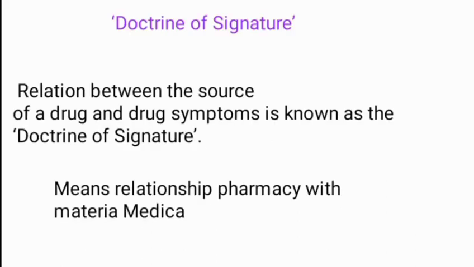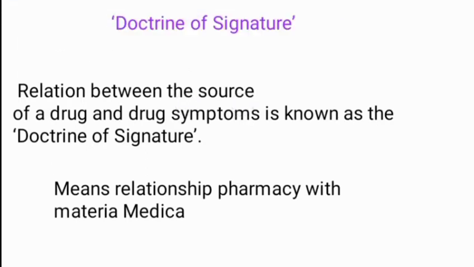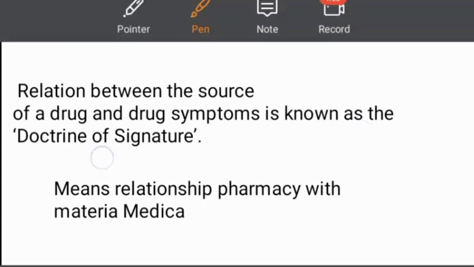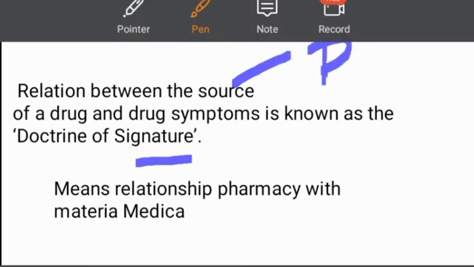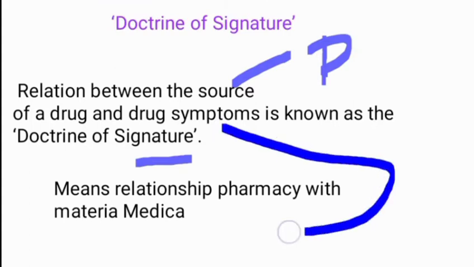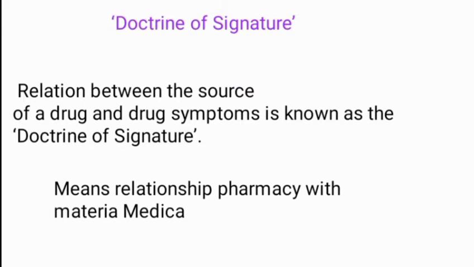Doctrine of signature tells regarding the sources of drugs and the drug symptoms. That means the sources of a drug relate to pharmacy and the drug symptoms relate to Materia Medica. That's why it is otherwise named as the relationship between pharmacy and Materia Medica.